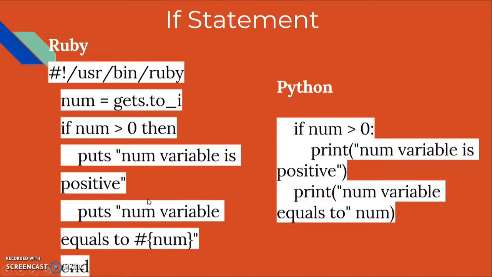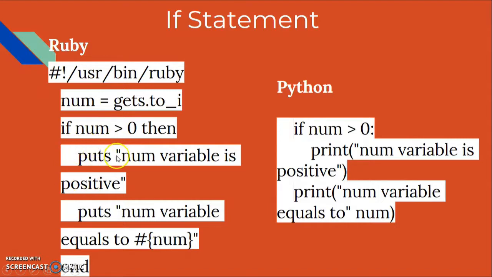We'll now go over the control flow objects that are a part of Ruby. So you have if statements, case statements, while statements, for loops, array each statements, break and next statements, and a redo statement. So first we'll go over the if statement. The if statement is similar to that of Python, other than that Python uses a colon, where Ruby uses the then. They also print out the information differently.